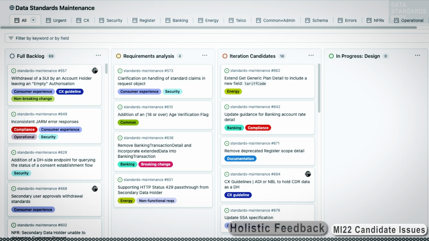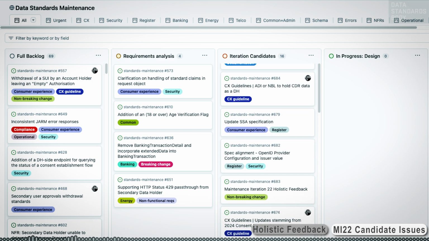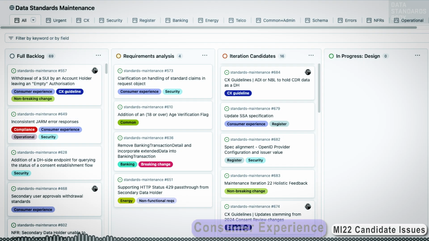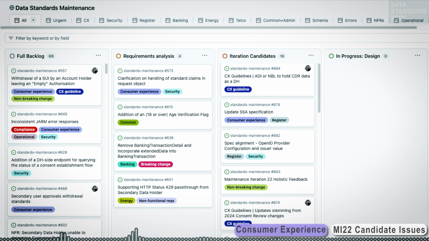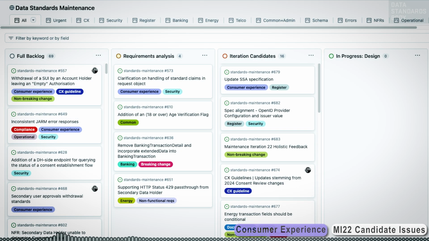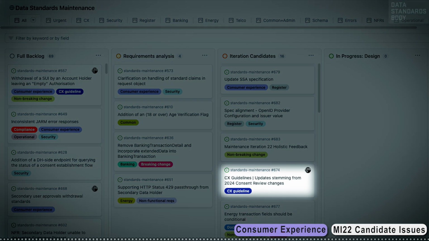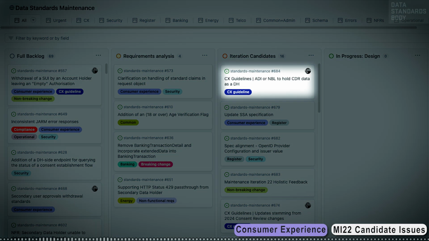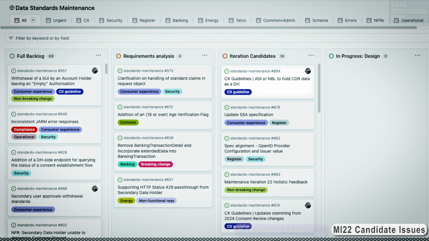Holistic feedback. In the holistic feedback category is issue 683, Maintenance Iteration 22, Holistic Feedback. Consumer Experience. In the CX category are issue 674, updates stemming from 2024 consent review changes, issue 684, CX Guidelines, ADI or NBL to hold CDR data as a DH.